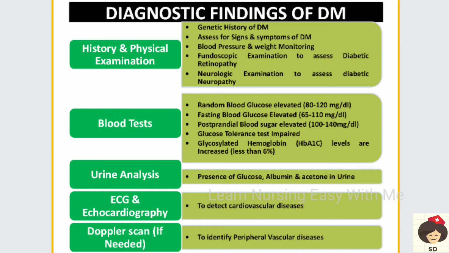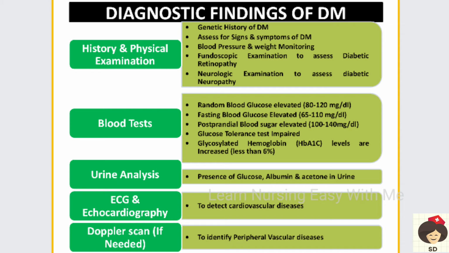And glycosylated hemoglobin, this is the hemoglobin that is bound with the glucose. Okay, normally it should be less than 6%. In patients with diabetes, this is increased. And also you have to do a urine analysis. In a urine analysis, if glucose is present, then it is diabetes mellitus. And in the complication cases of diabetic ketoacidosis and hyperosmolar syndrome, the patient may have albumin and also acetone excreting through the urine.